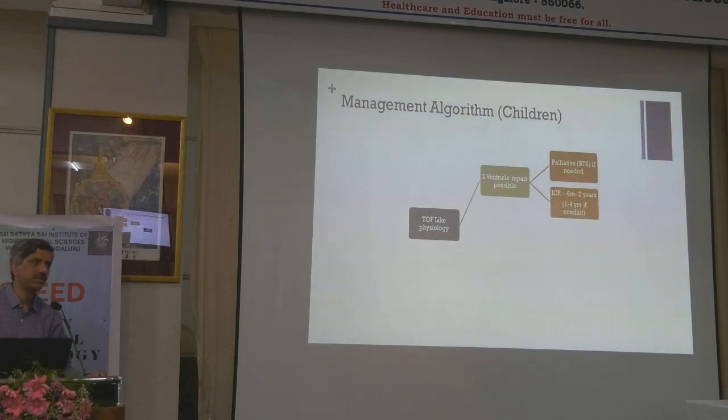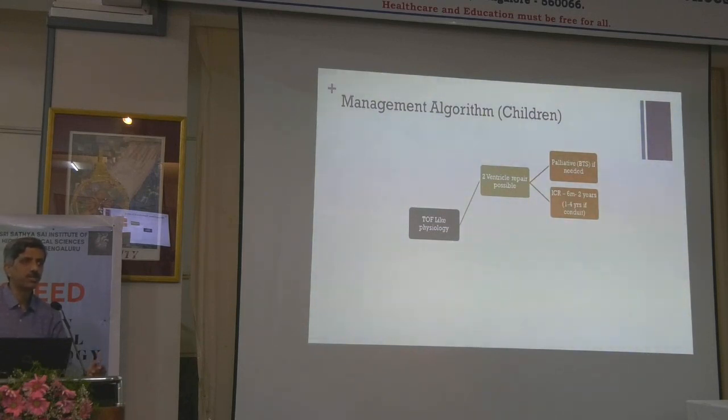Nowadays every center has its own policy, but across the centers, roughly 5 to 6 months is now considered the cutoff for operating total repair when a conduit is needed. If the conduit is needed, generally it is done at around 1 to 4 days of age. Before that, if it is needed, we go for a palliative procedure.